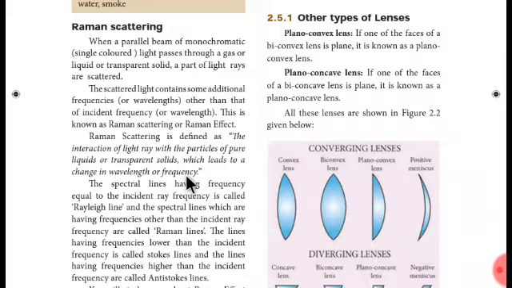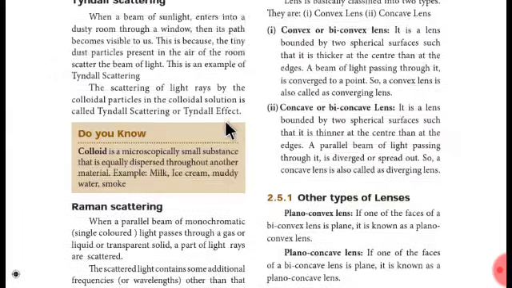But due to colliding with the particles of water, the light beam is going to scatter. And while scattering, the light beam is not going to have the same frequency or same wavelength. It will have some different wavelength, and that is called as Raman scattering.